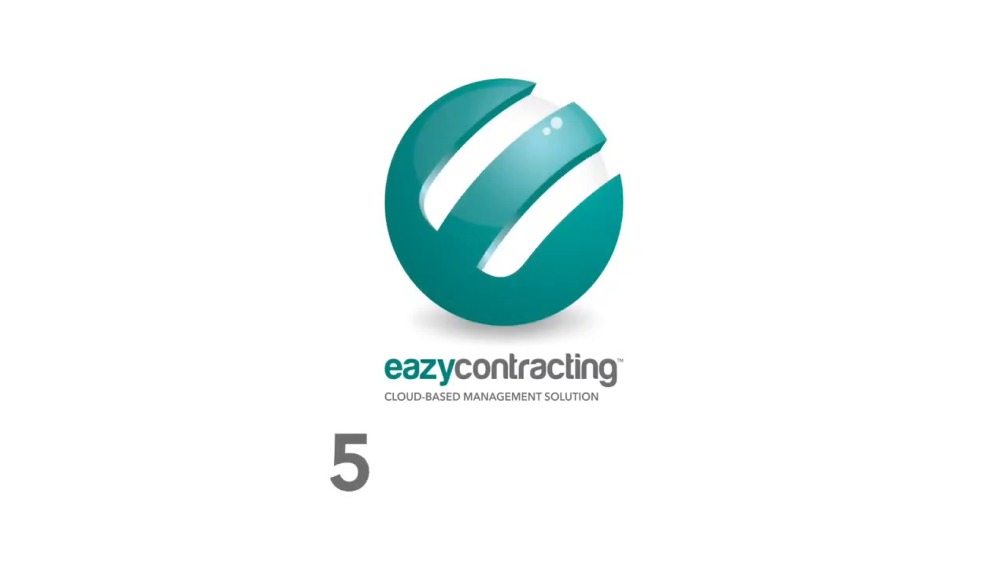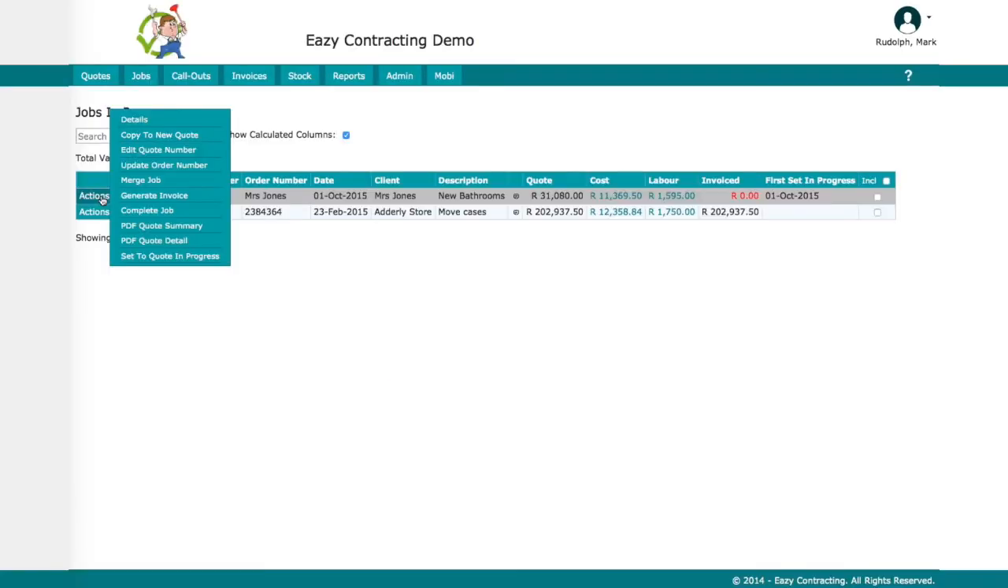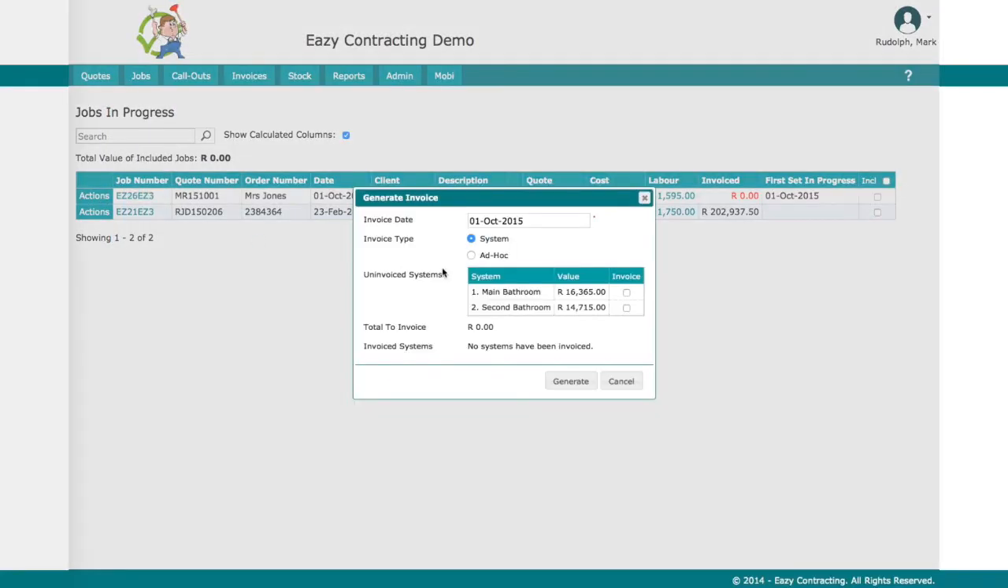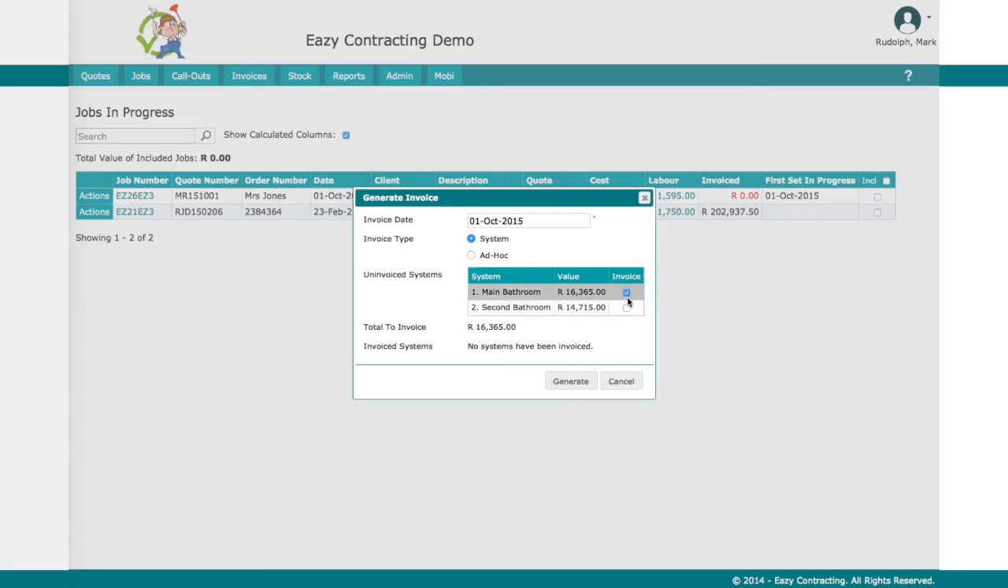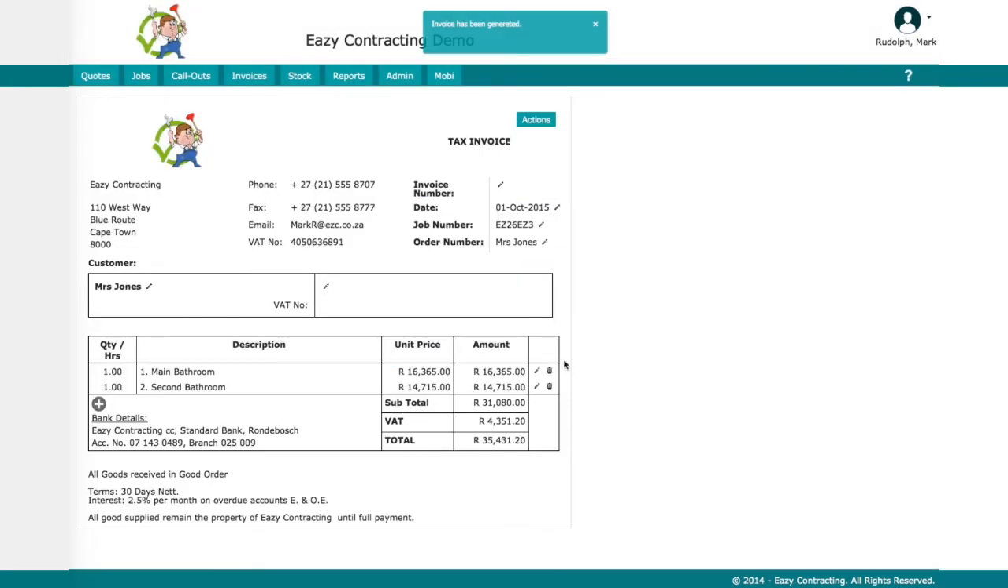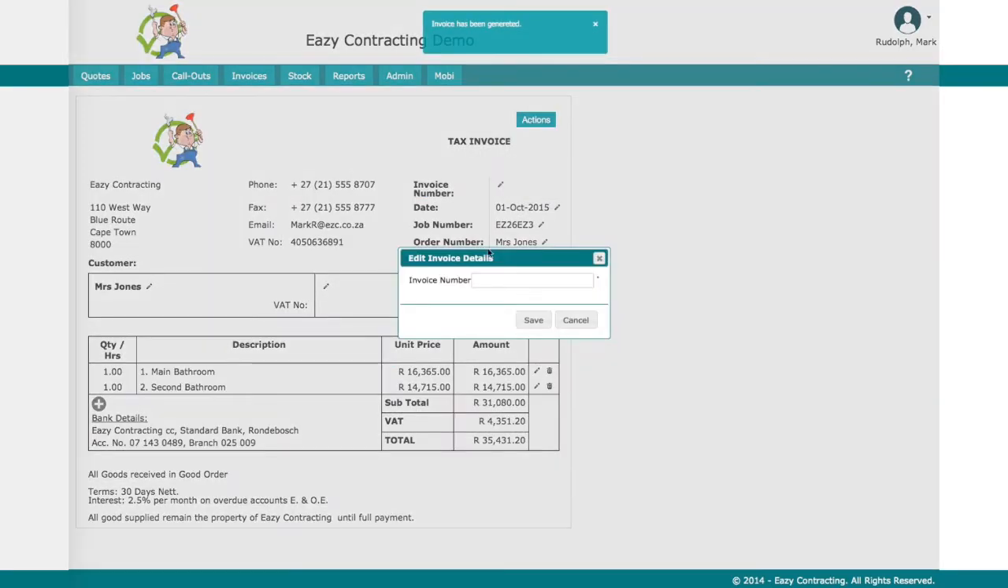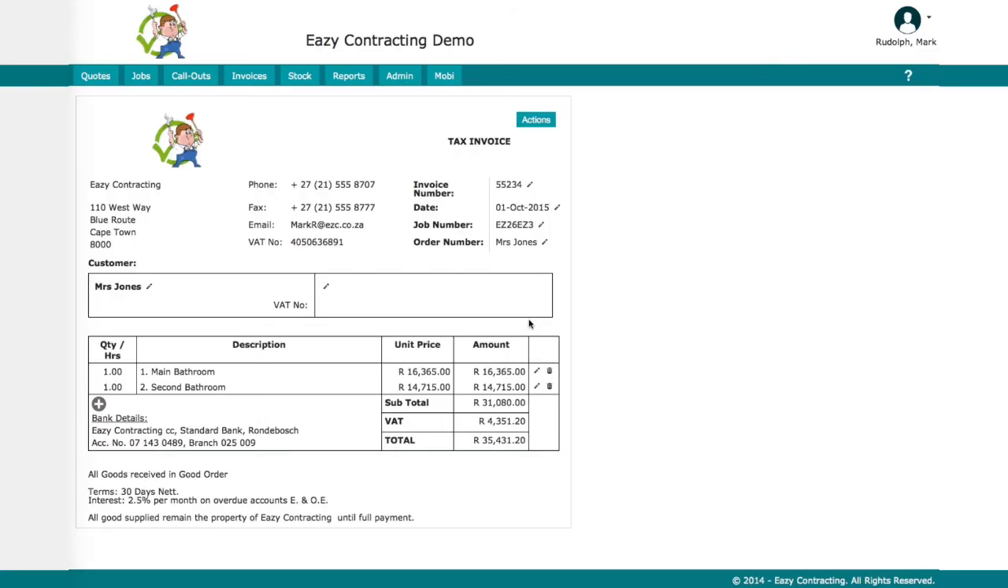5. In this segment, we will show the invoicing ad hoc versus system invoicing. The job can now be invoiced directly from the system, either system by system, which is ideal if payment terms are payment on delivery, or ad hoc, which can be used when payments for deposit and final amounts are agreed on. The invoice can be emailed directly from the system as it's generated. It's possible at any stage to see which invoices have been generated for a job.